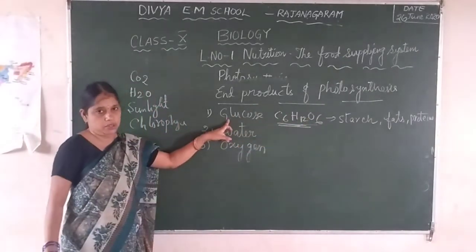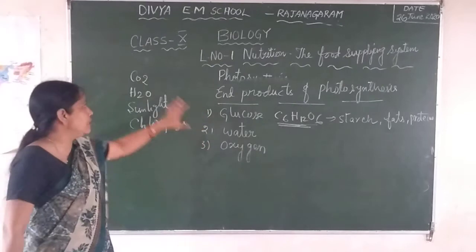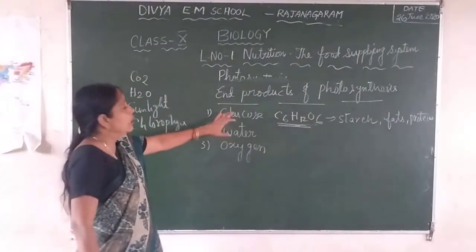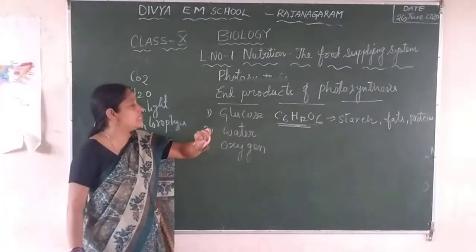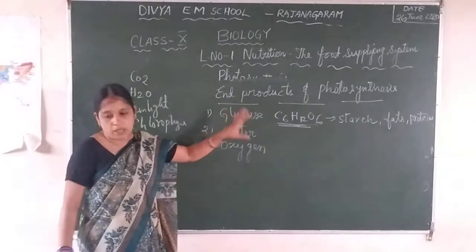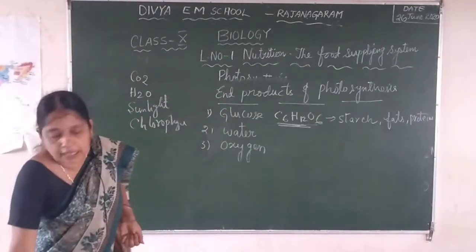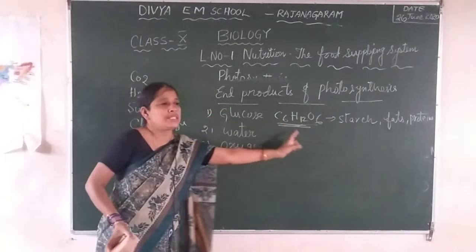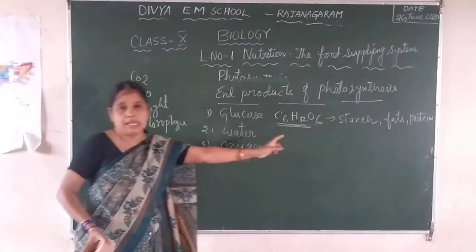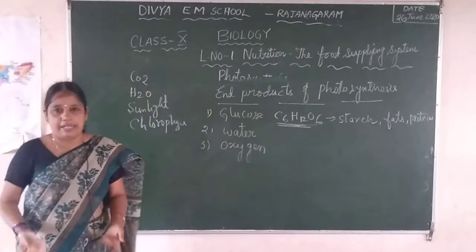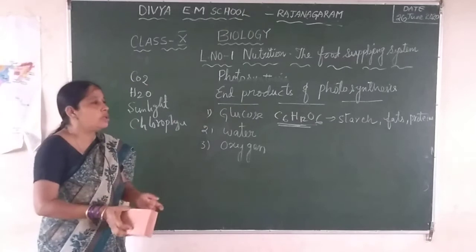So till now we have discussed the factors required for photosynthesis, the equations given by different scientists for photosynthesis, and the end products formed at the end of photosynthesis. We are saying that at the end of photosynthesis glucose is produced, but we cannot see whether glucose is produced or not. It is not visible to us.